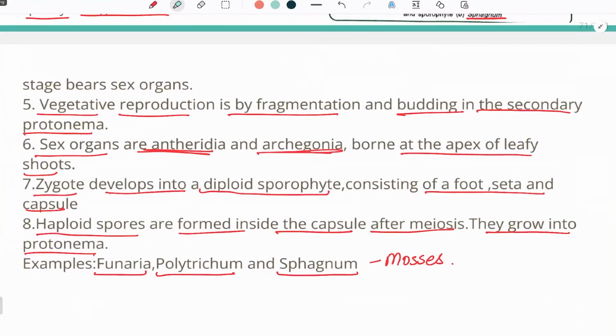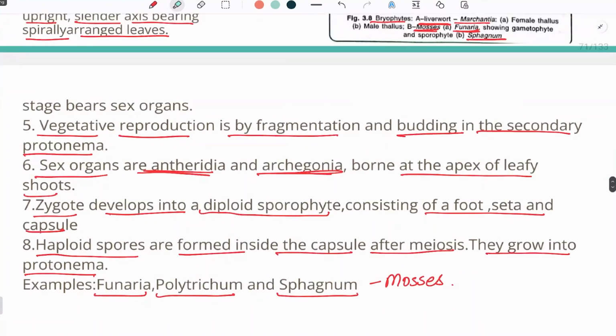Now, the zygote develops into a diploid sporophyte. It consists of a foot, seta and capsule, which is a parasite borne on the main gametophytic plant body. And haploid spores are formed inside the capsule after meiosis, and they grow into a protonema. We have completed bryophytes with the three types of bryophytes, which are liverworts, hornworts, and mosses. Thank you so much.